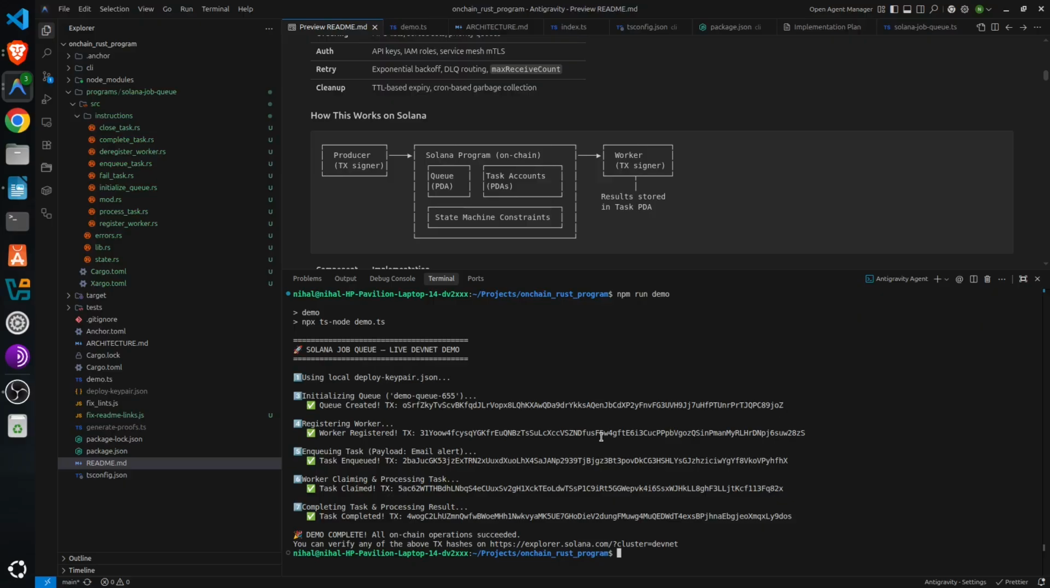Next, we enqueue our first task, a mock email alert with a 100-byte payload. You can see the transaction confirming immediately. Then, a registered worker claims and processes the task, moving its state from pending to processing. Finally, the worker marks the task as completed and attaches the resulting data payload directly to the final state.